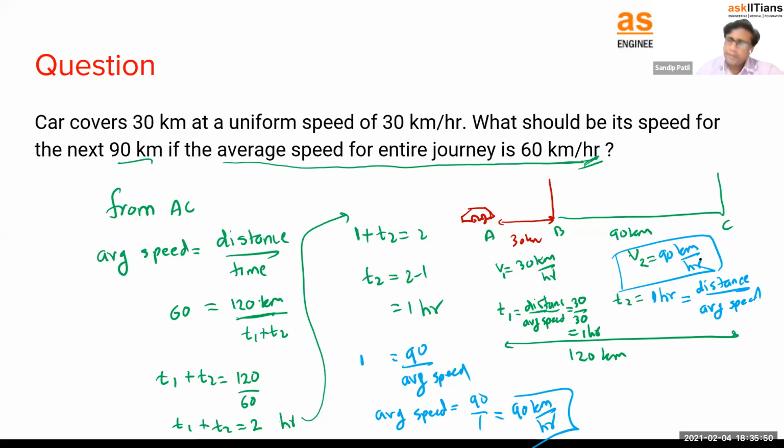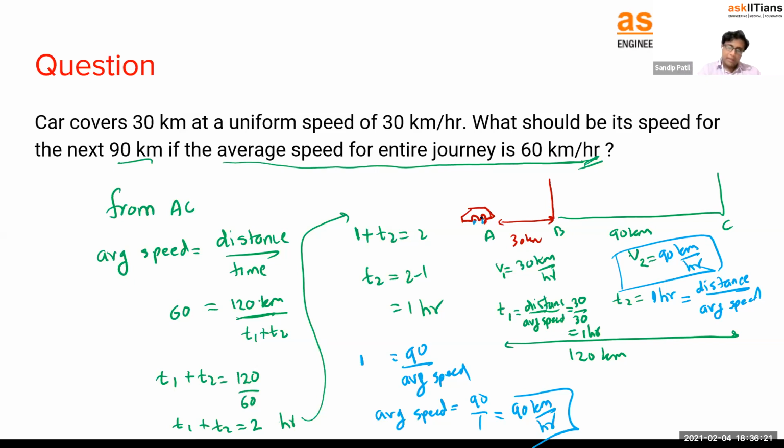Okay. So remember this one: whenever you get this type of question, or in the entire physics, try to draw the diagrams. Diagrams will make the concepts very easy. Right. Whatever question is there, what I did is I drew the diagram there, and then it becomes very easy now. Okay. So this is the difference between speed and average speed. This is how we can calculate the average speed, and we also know the average velocity, right?